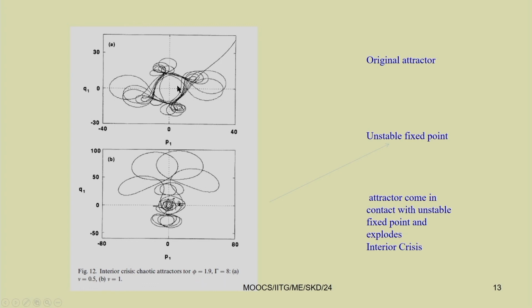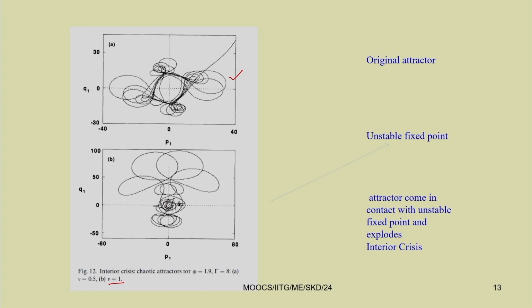This is the attractor present at this point, and now by slightly changing nu to 1, you can see the same attractor comes inside and comes in contact with a fixed point trivial response.